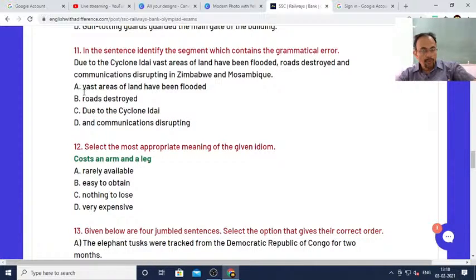Which out of these four options has the wrong part? You read the sentence once again and find out the part which is given in the option which is grammatically wrong.